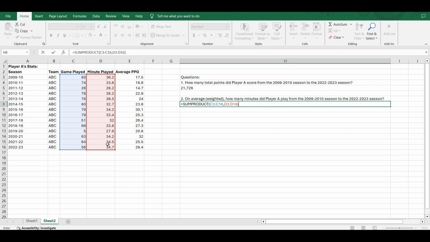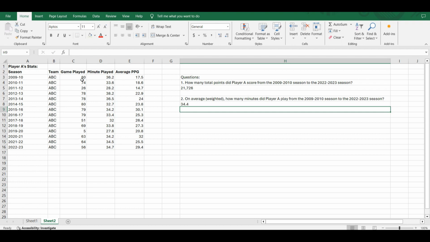So what we want to do here is add another function called Sum. So we use this Sumproduct and divide it by the sum of how many games this player already played. That gives us 34.4 minutes played by this player.